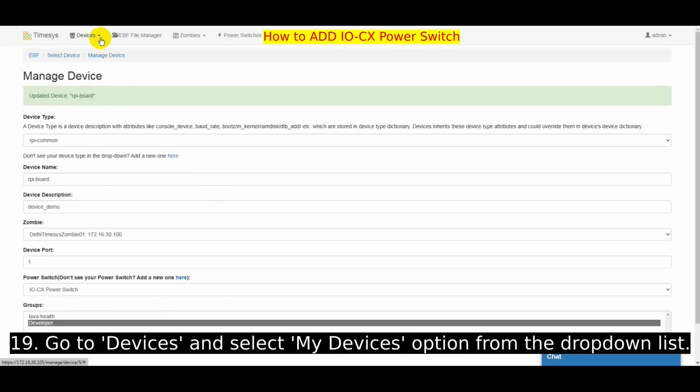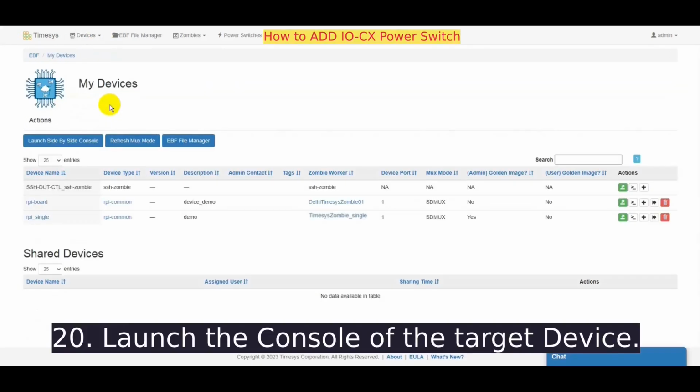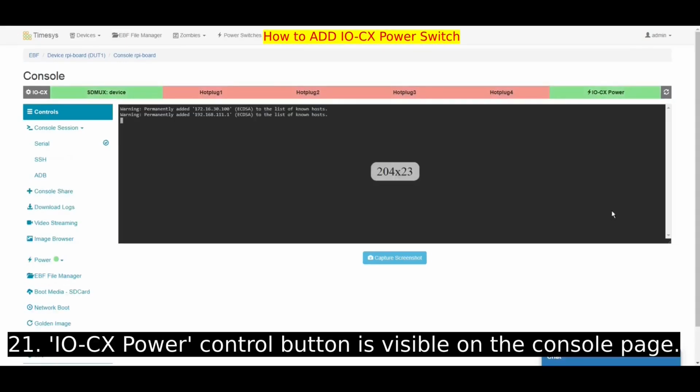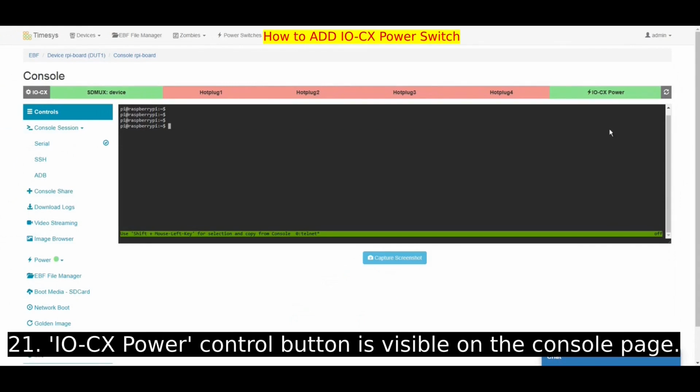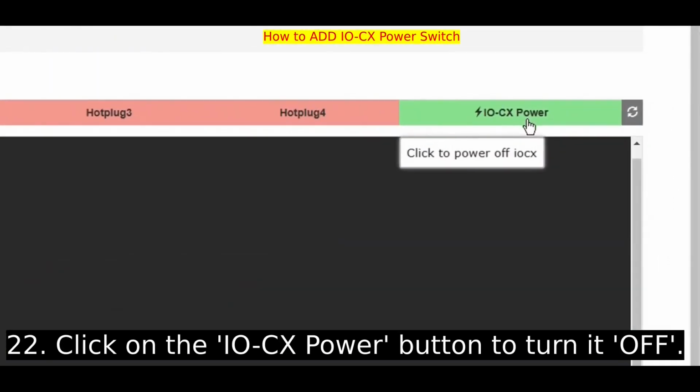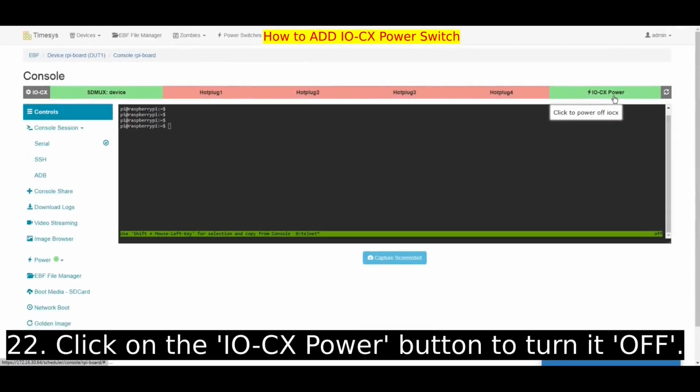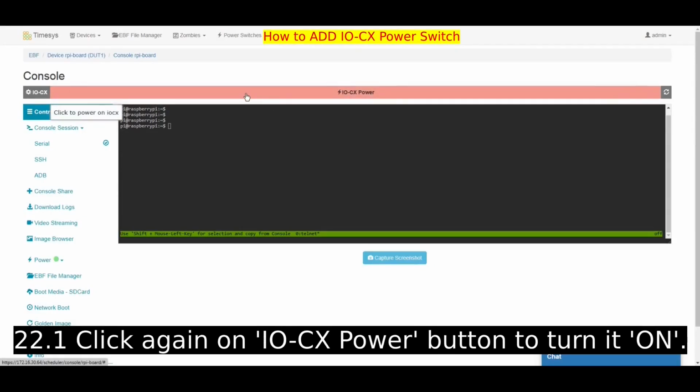Now, go to Devices and select My Devices option from the drop-down list. Launch the console of the target device. IOCX Power Control button is visible on the console page. Click on the IOCX Power button to turn it off. Click again on IOCX Power button to turn it on.